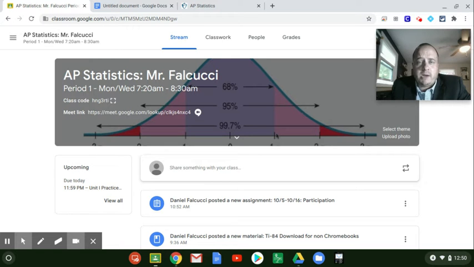So we meet on Mondays and Wednesdays from 7:20 to 8:30, and then on Fridays at 8:05. That Friday is just a first period check-in that all students have, and it's basically just to check them in for the day, make sure they're present, and send them on their way for their asynchronous assignments. Typically, they do have work on the days we don't meet. Especially in an AP class, we have a lot to cover, and not necessarily enough time in just two class periods per week to cover it.